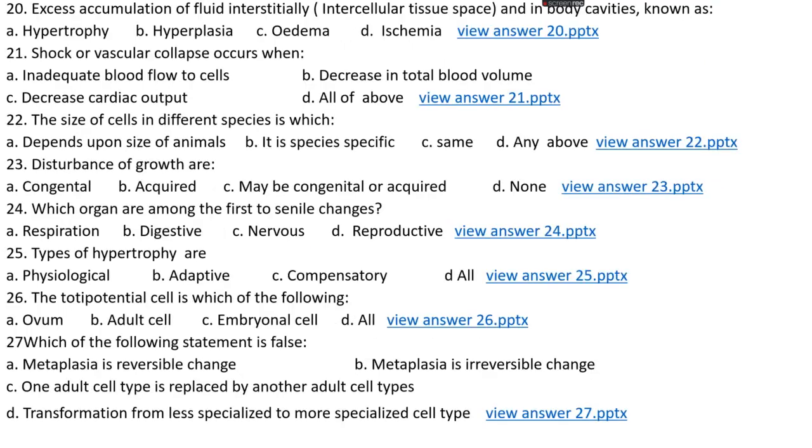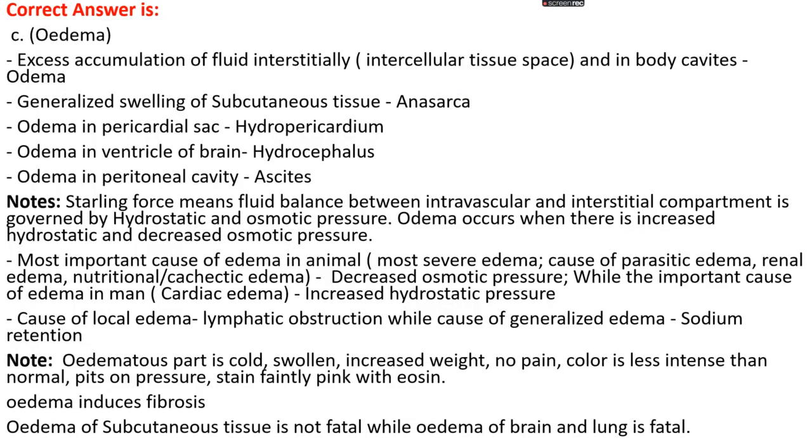Question number 20. Excess accumulation of fluid interstitially, that is in the intercellular tissue space, and in body cavity is known as option A, hypertrophy, option B, hyperplasia, option C, edema, option D, ischemia. The right answer is option C, that is edema. Okay. Excess accumulation of fluid in the intercellular tissue space and in body cavity is known as edema.